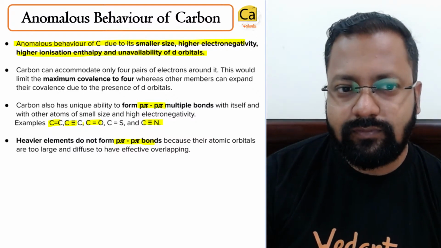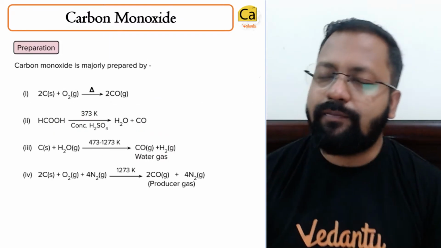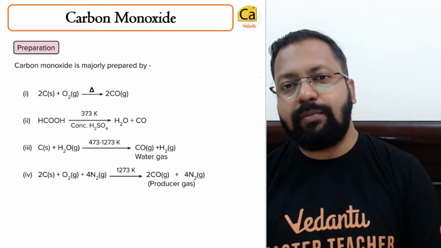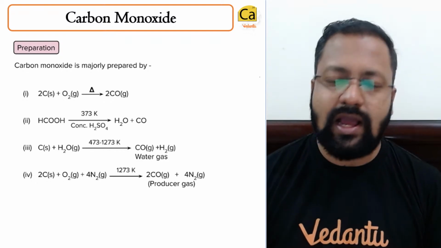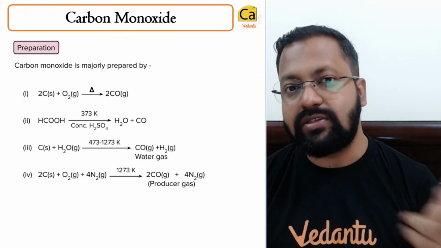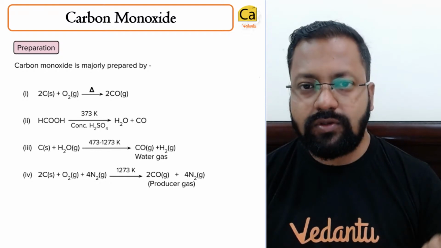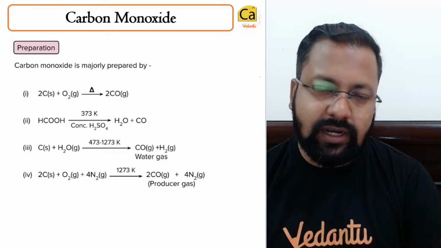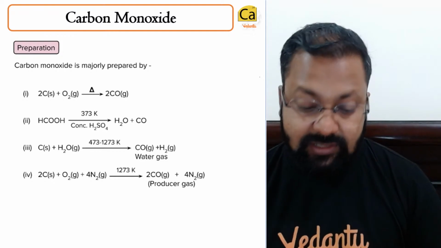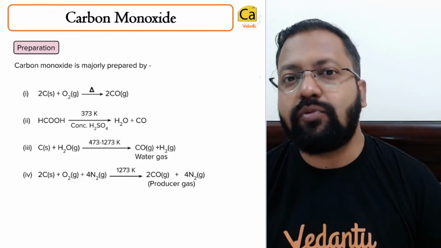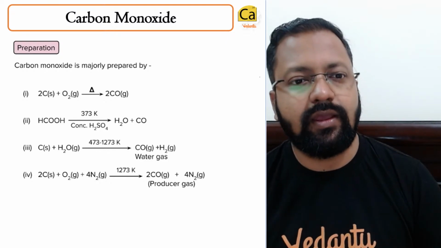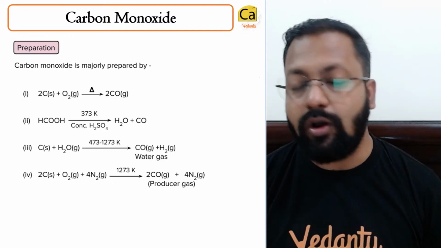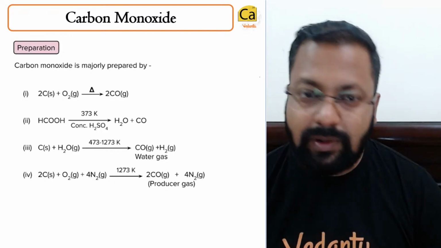So the first compound of carbon that we would study is carbon monoxide. Carbon के 3 oxides होते हैं: carbon monoxide, carbon dioxide and carbon suboxide. CO, CO2 and C3O2. The 2 oxides that we have to study which are there in the syllabus are carbon monoxide and carbon dioxide. So what is carbon monoxide? What does carbon monoxide do? Or how is carbon monoxide prepared?